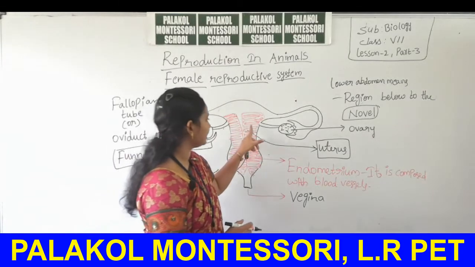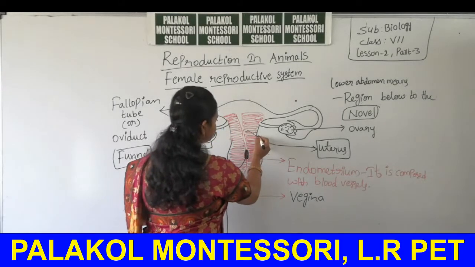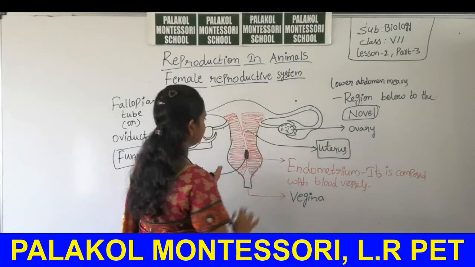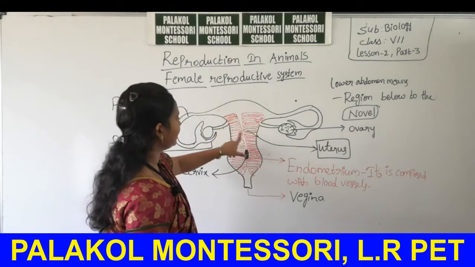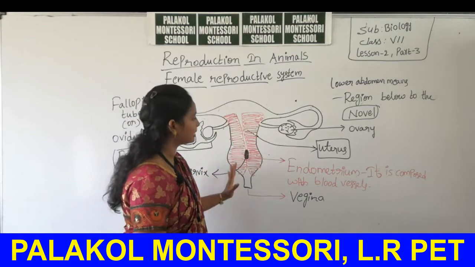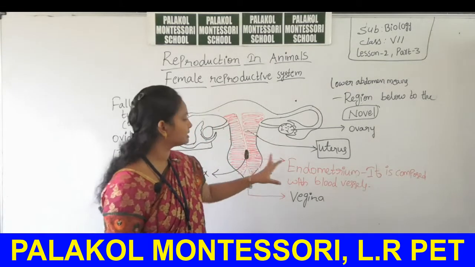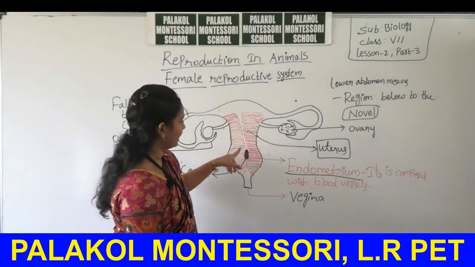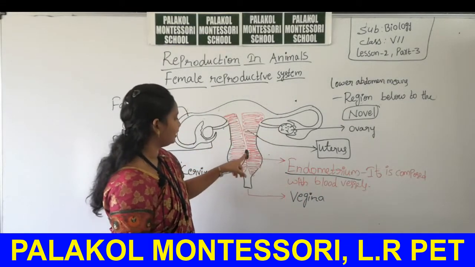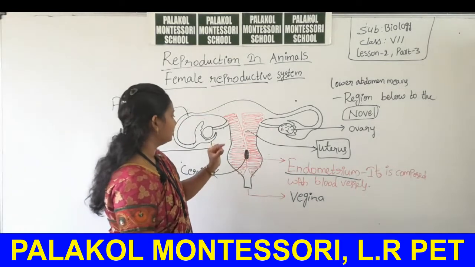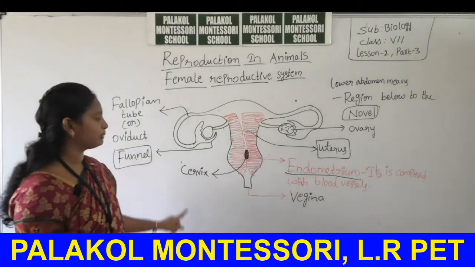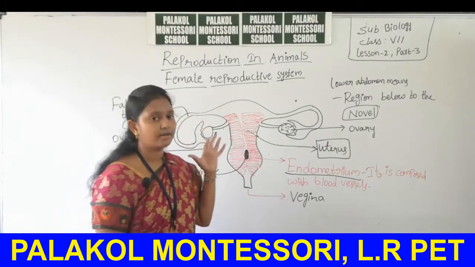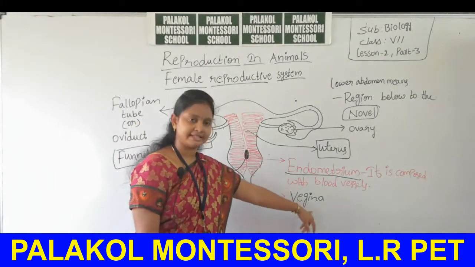The main part is the uterus. This overall region is called the uterus. Inside the uterus, layers of blood vessels are present. These layers of tissue are called the endometrium. At the region of the endometrium, there is a small ball-like tissue, that is called the cervix. At the end of the female reproductive system is the vagina.